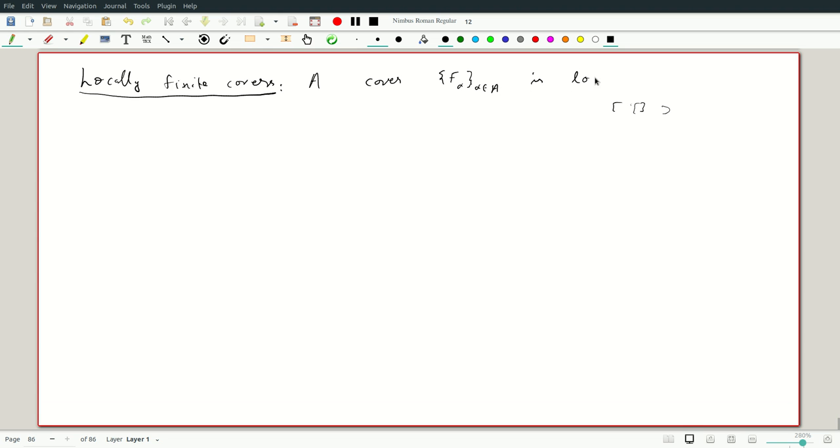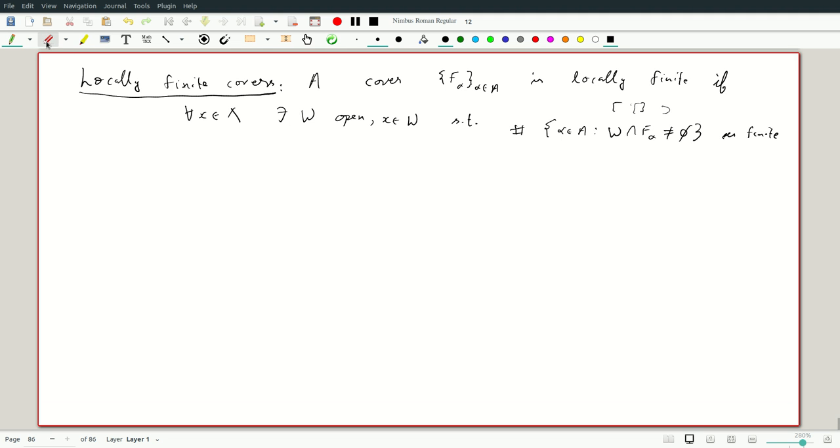So this is locally finite if for all x in X, there exists an open neighborhood W with x in W, such that the cardinality of the set of all alpha in A such that W intersection F_alpha is non-empty is finite.